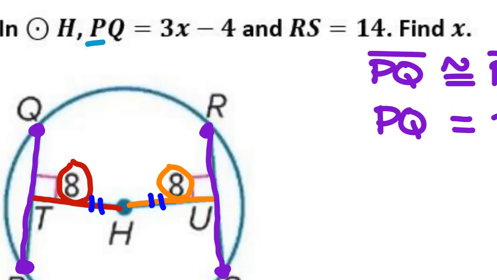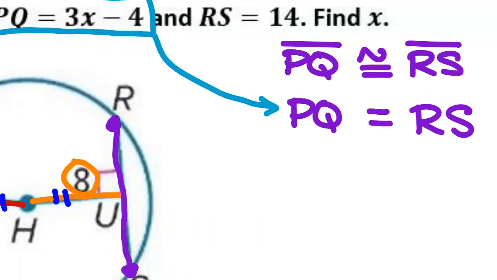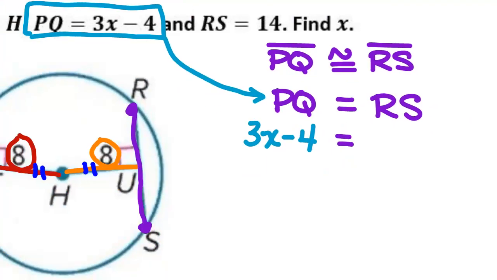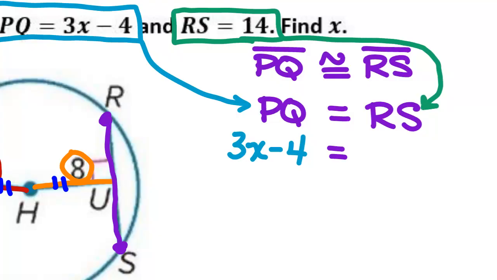The length of PQ is 3x minus 4. And the length of RS is 14. And now we solve this for x.